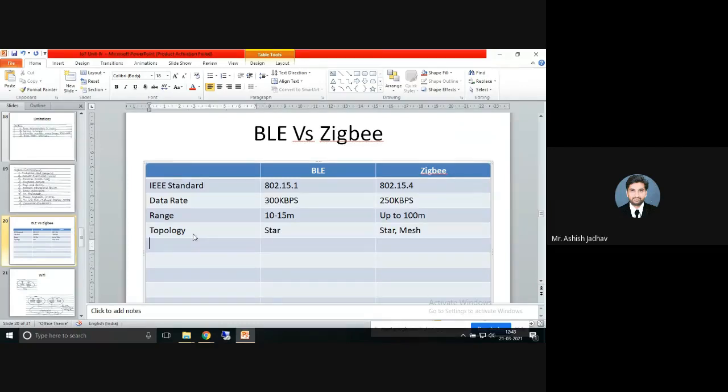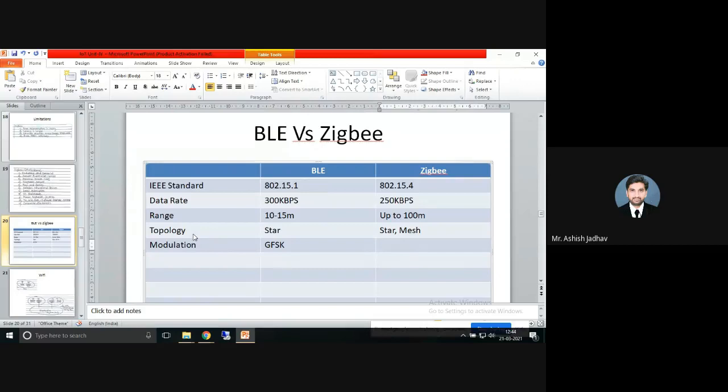Then we have modulation. Which modulation technique is used? Modulation technique used in BLE is GFSK. GFSK stands for Gaussian Frequency Shift Keying.